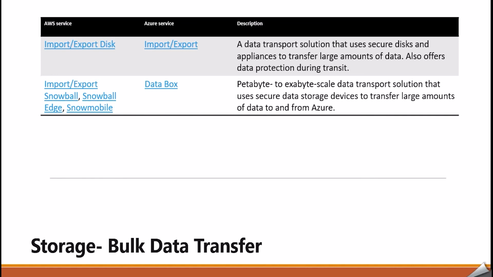In AWS we have Snowball, Snowball Edge and Snowmobile, and in the case of Azure, we have Data Box. So if we have a huge amount of data that we need to transfer, such as in petabytes, they are used to scale data and transfer data from your on-premise to the cloud.